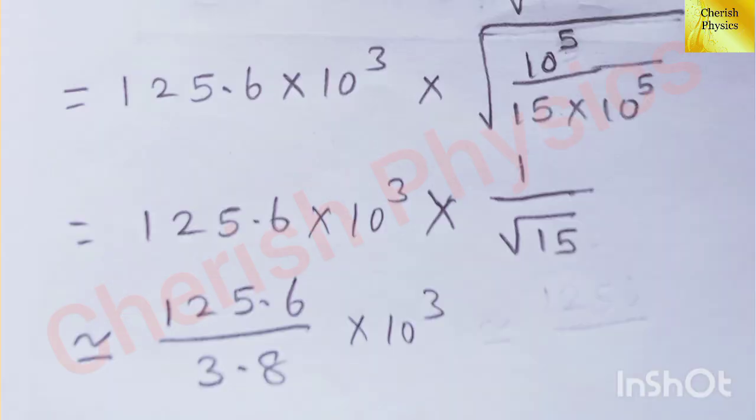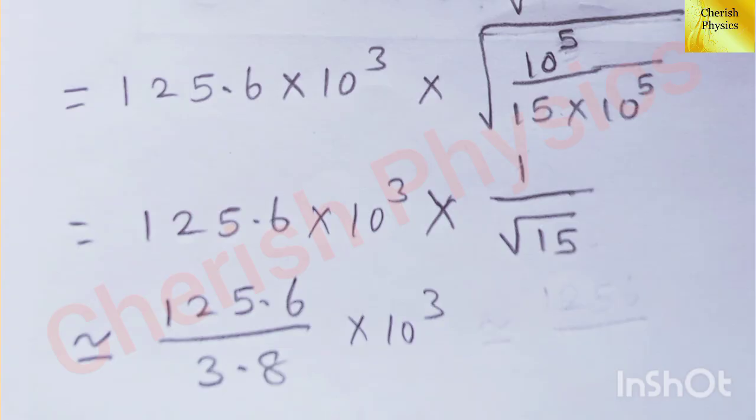After simplification, we get 125.6 into 10 cube into square root of 10 to the power 5 divided by 15 into 10 to the power 5. We can cancel the terms 10 to the power 5 and 10 to the power 5, and we can write the root term as 1 divided by root 15, and we can take root 15 as approximately equal to 3.8.